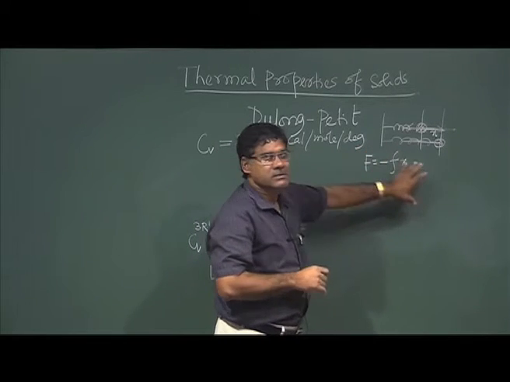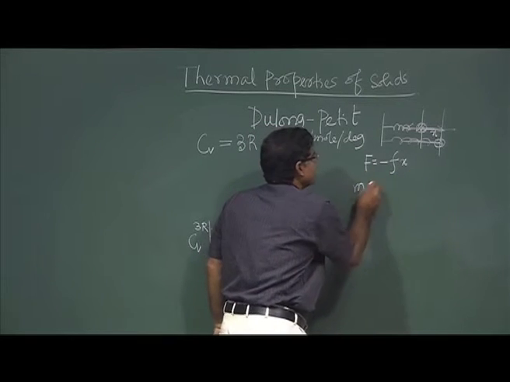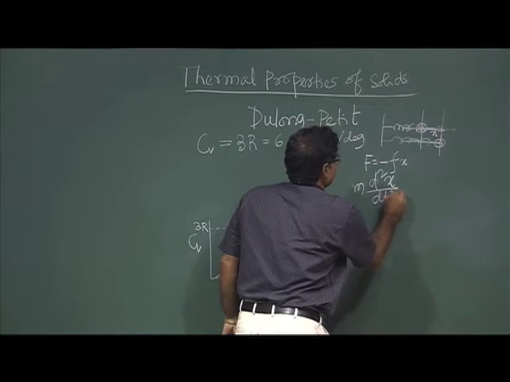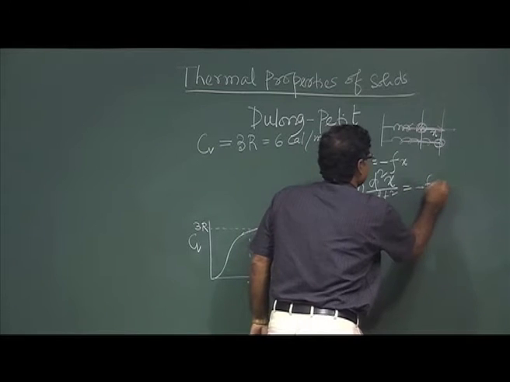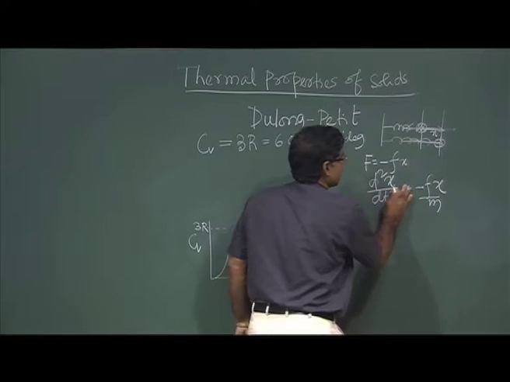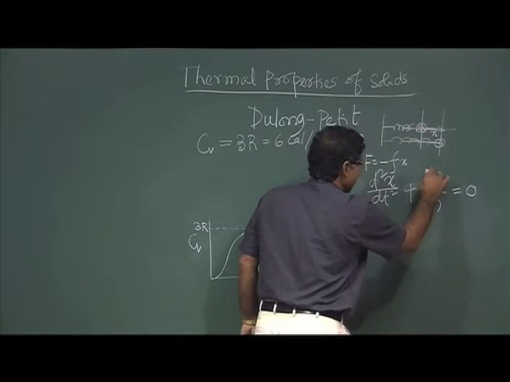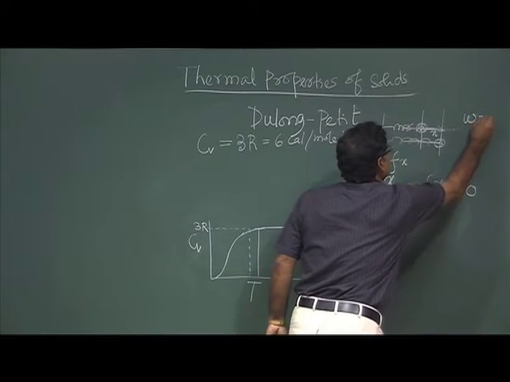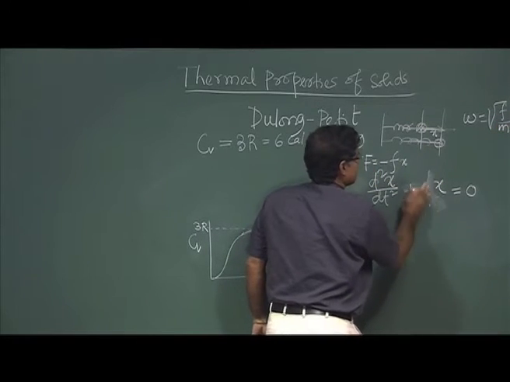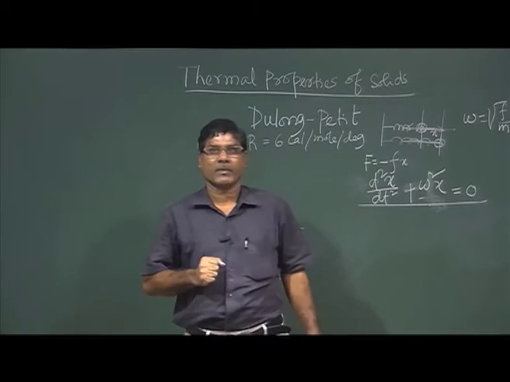So, Newton's second law: if this mass is m, then m d2x by dt square will be minus F x. I can take F by m to the other side, so this will be equal to 0. Now if I define omega equal to square root of F by m, I can put this as omega square. This is the equation of simple harmonic motion.